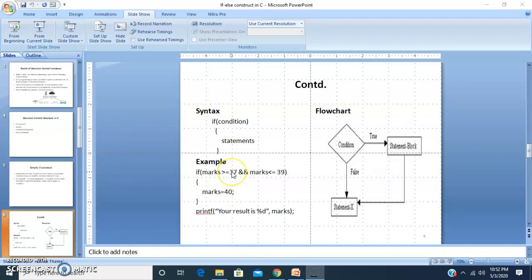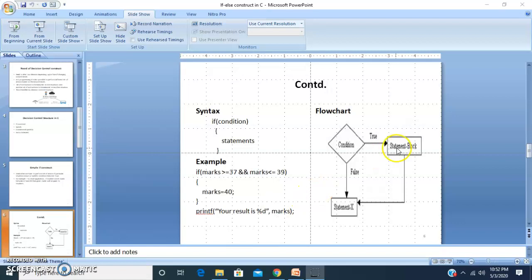So if this condition is true, you will jump inside and change the value of the marks variable to 40. Once you are done with this statement, you will come out of this block and display the result. Suppose I have 70 marks. Here it will check whether 70 is greater than 37. Yes, it is greater than 37, but it is not less than 39. So it will come out of this block and execute the next statement, that is displaying the marks.